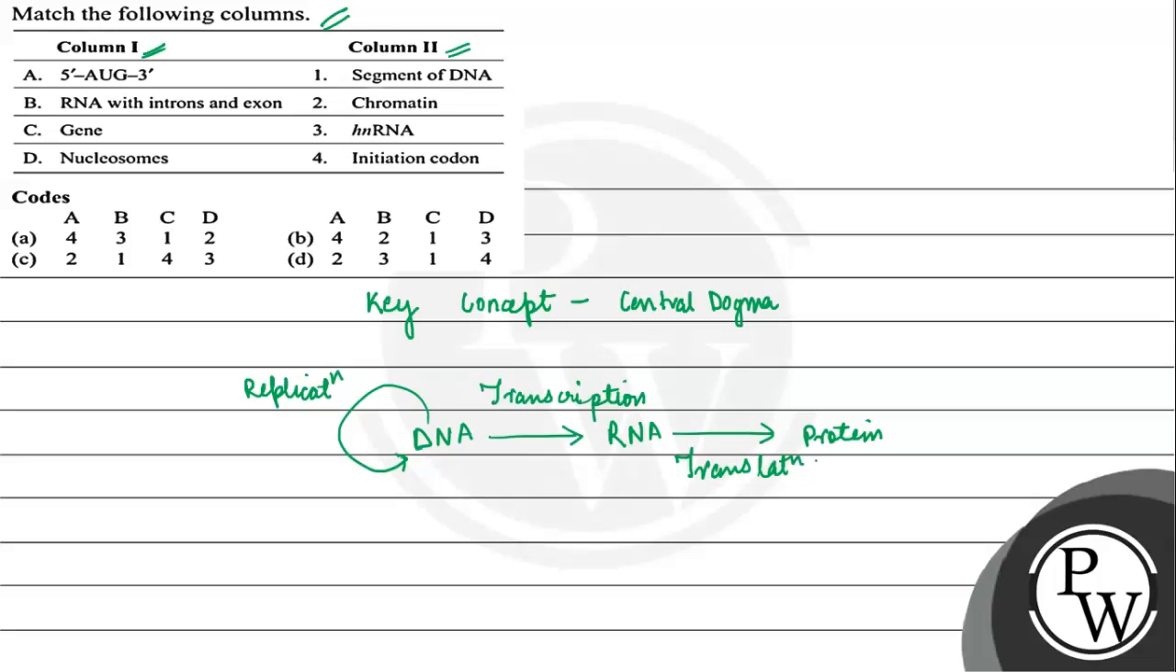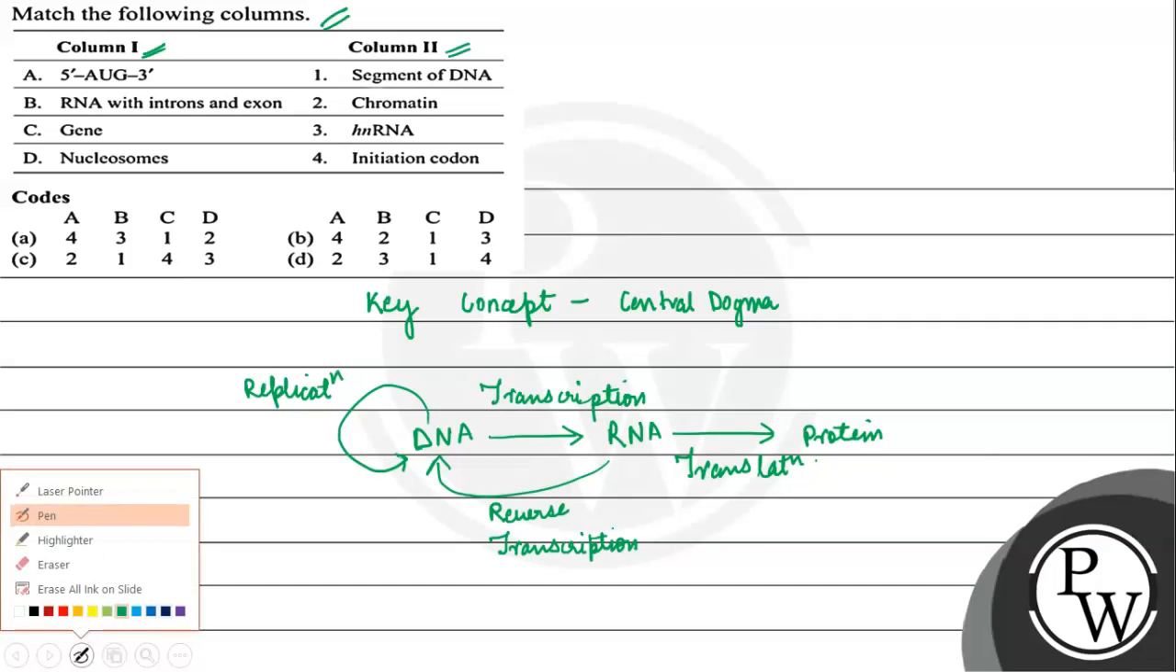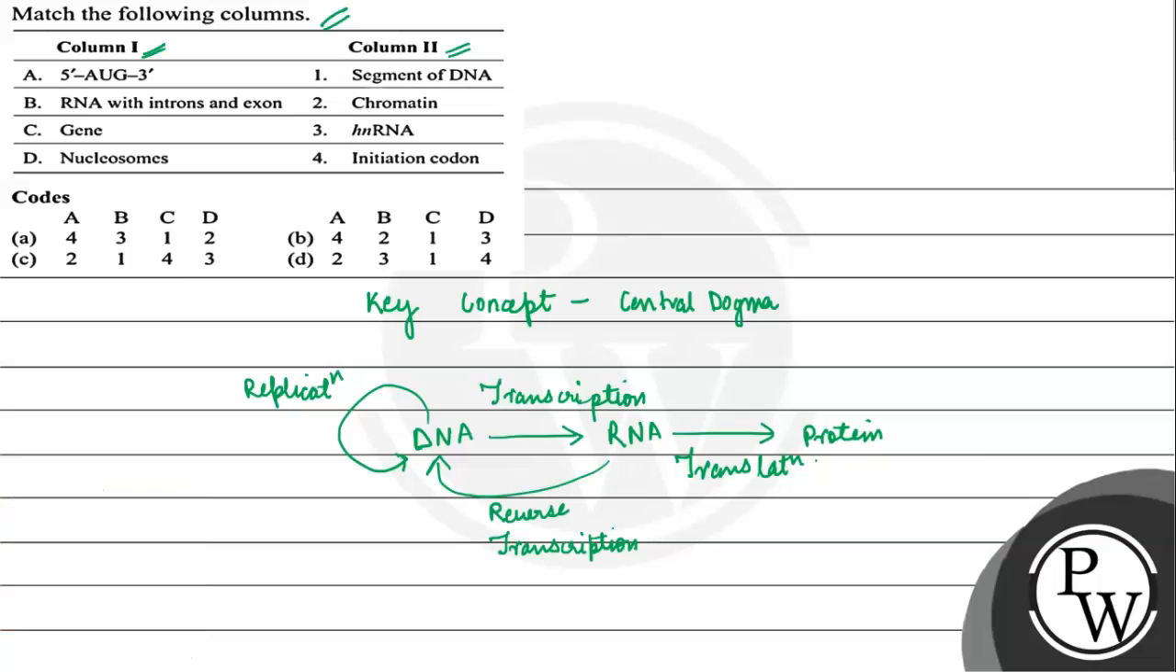Now, there is one more process, when RNA forms DNA, in that case, it is called reverse transcription. It generally happens in the case of viruses. So, based on this, we will be discussing several processes. Based on that, we will be able to solve these questions or terminologies.